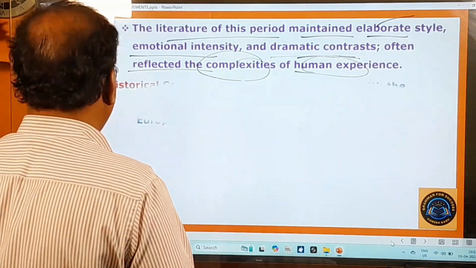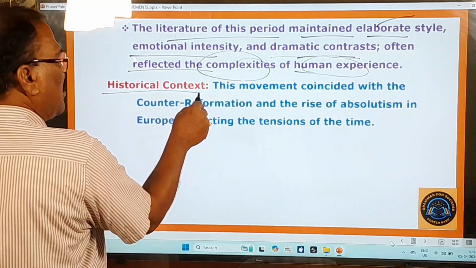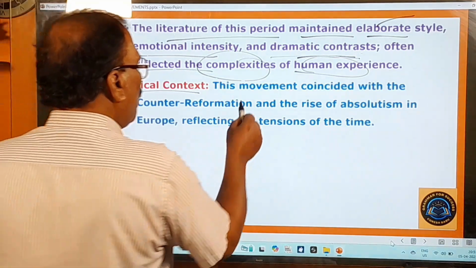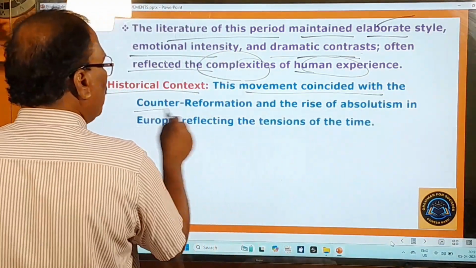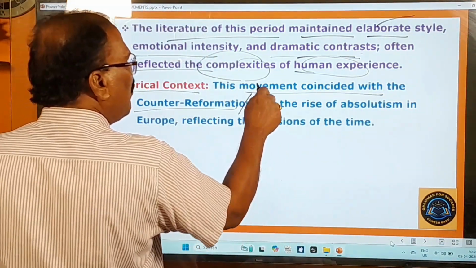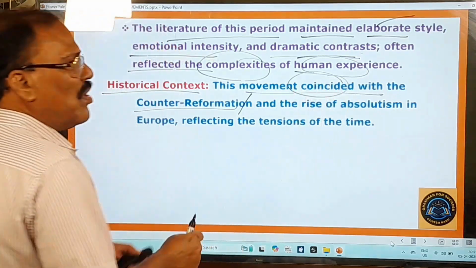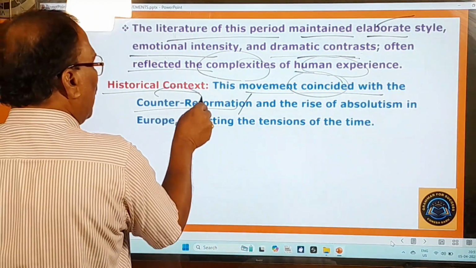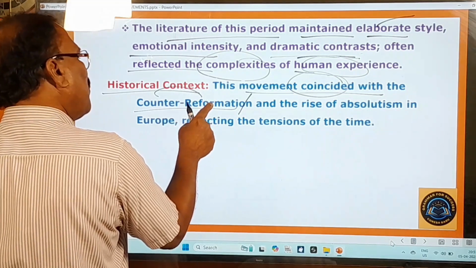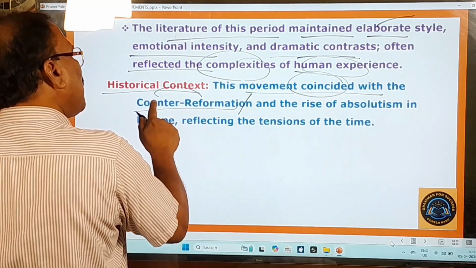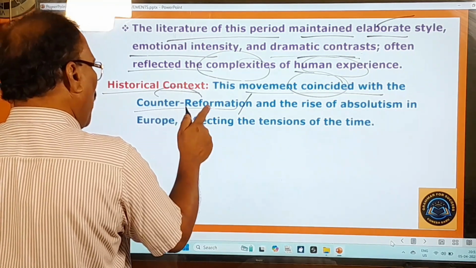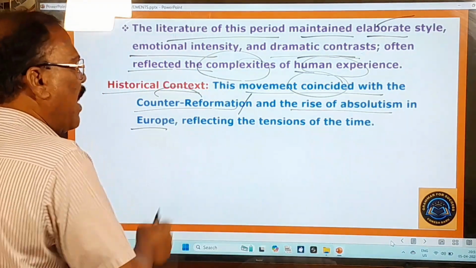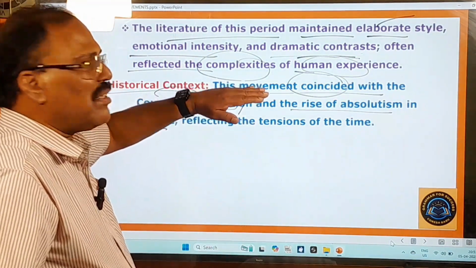And you move on to the next one, historical context. What is the historical context of this movement? This movement coincided with the Counter Reformation. So it also existed side by side with the Counter Reformation. Counter means opposite of reformation. So there was the Counter Reformation and the rise of absolutism in Europe at the same time, when this movement was existing.